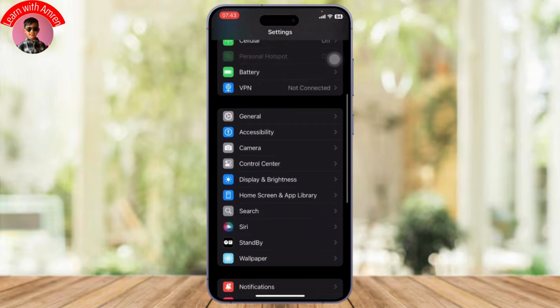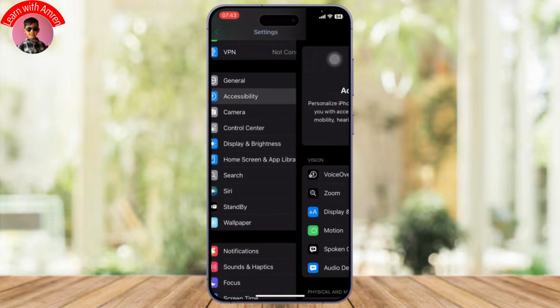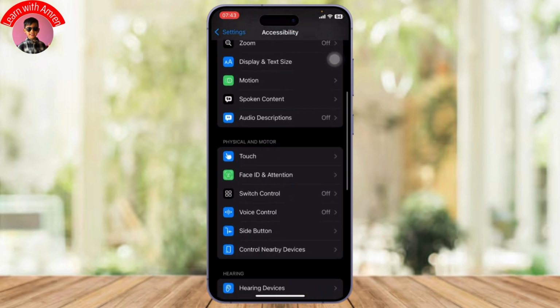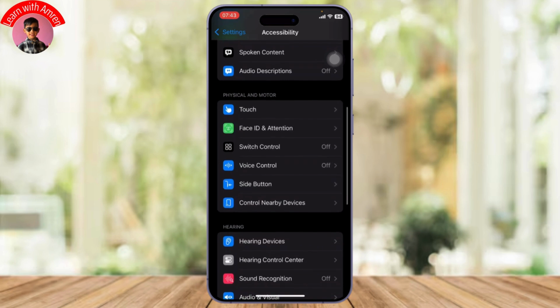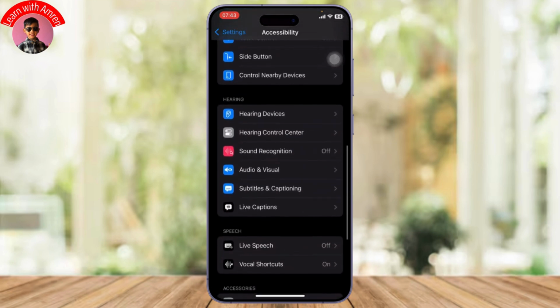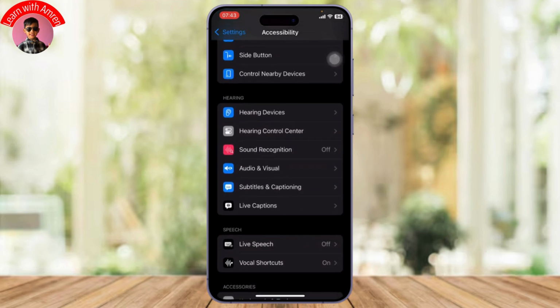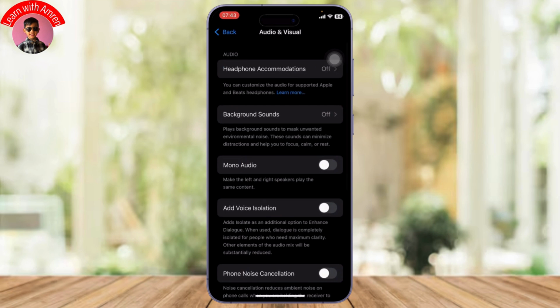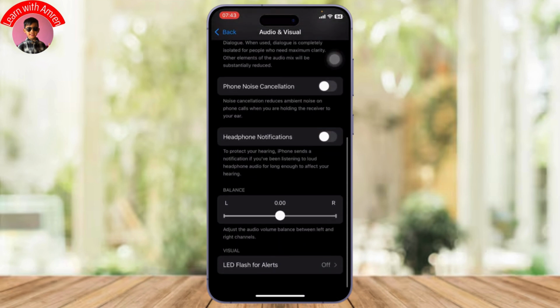After you head to your settings, you'll need to scroll down till you find accessibility. Now under accessibility, we will try to fix our speakers here. So go over to hearing section, and under there you will see audio and visual. Tap on it and scroll down.